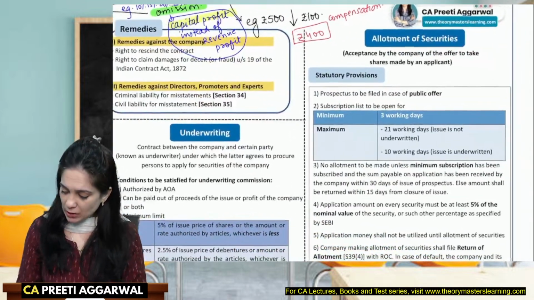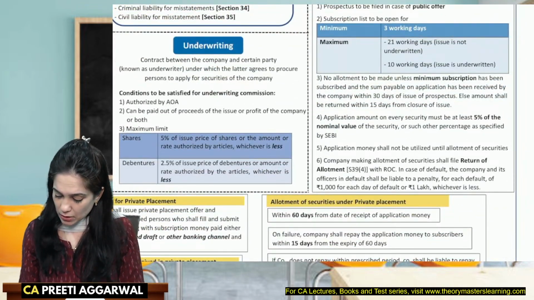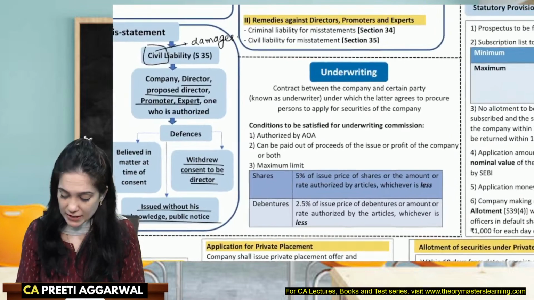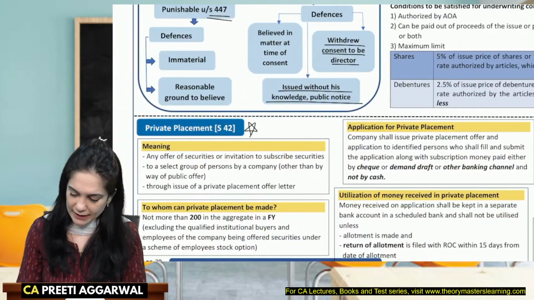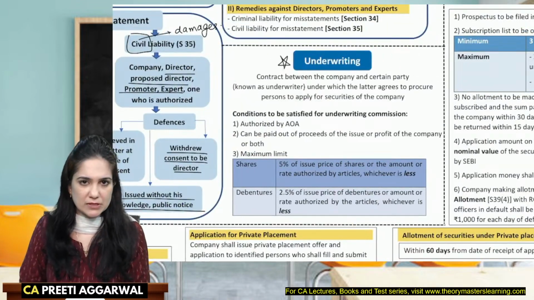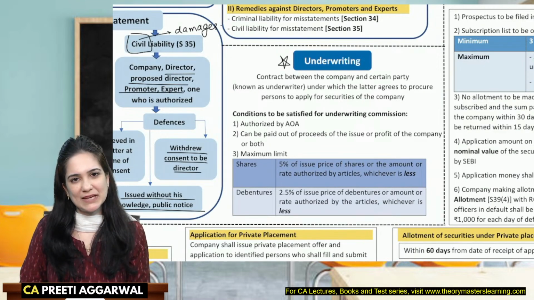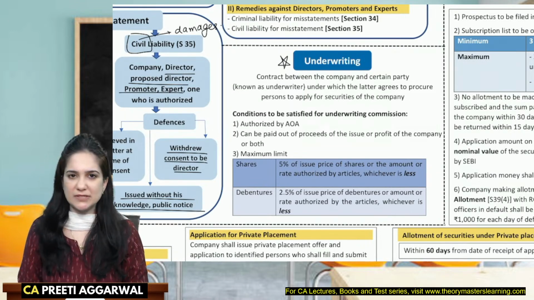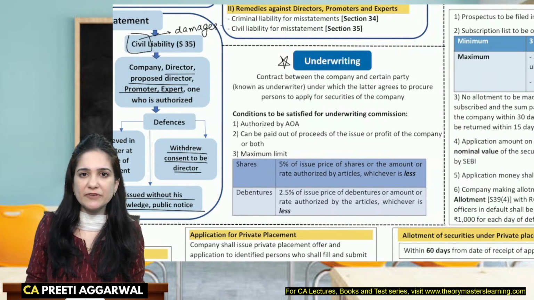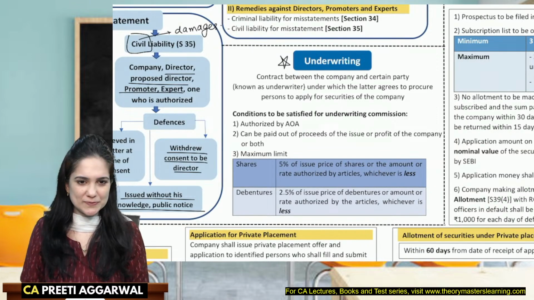Okay. From allotment, these statutory provisions, you can do it on your own. What is important is the provision of underwriting and private placement. Super duper important. Okay. Underwriting and private placement. So who is an underwriter? It's like an insurance policy that in case of undersubscription, this person will purchase the securities and he's taking a lot of risk. So for undertaking that risk, he gets something known as underwriting commission.